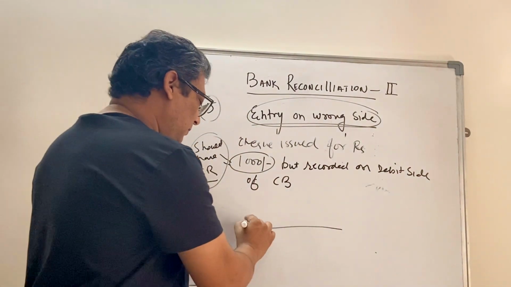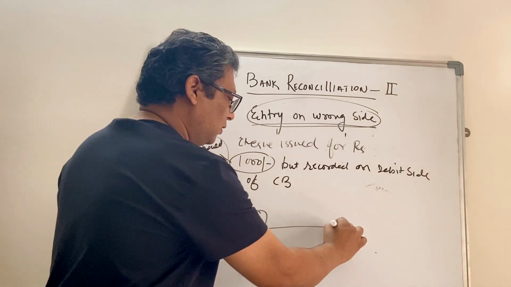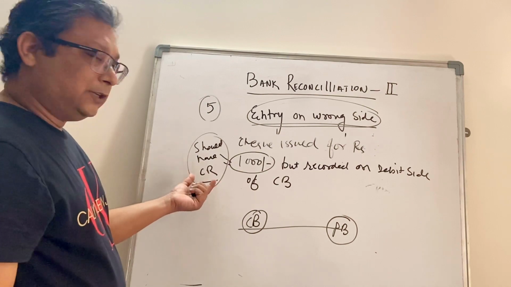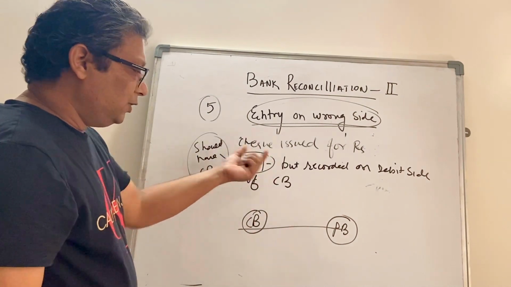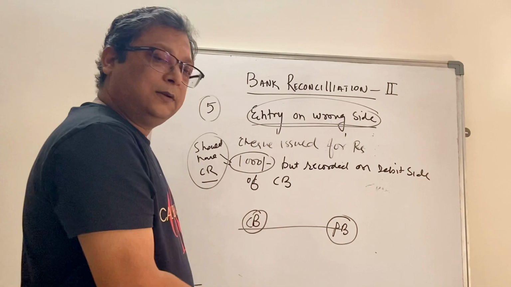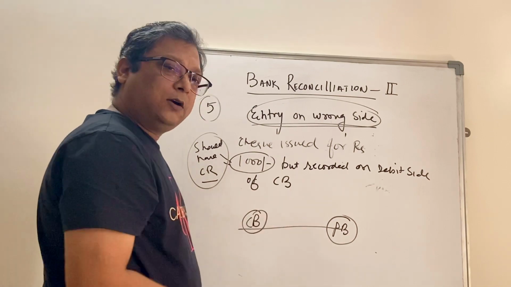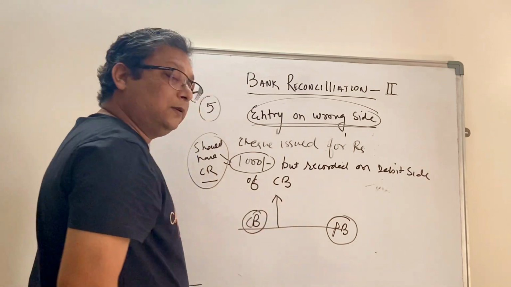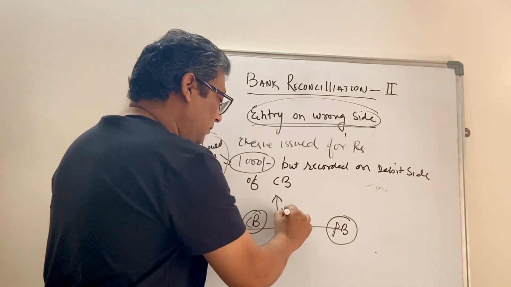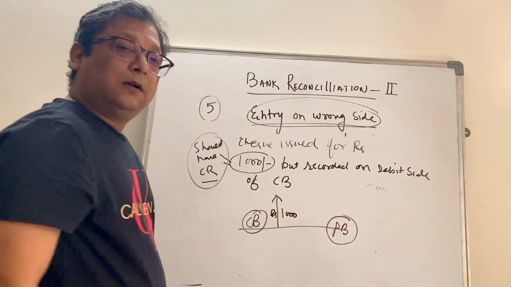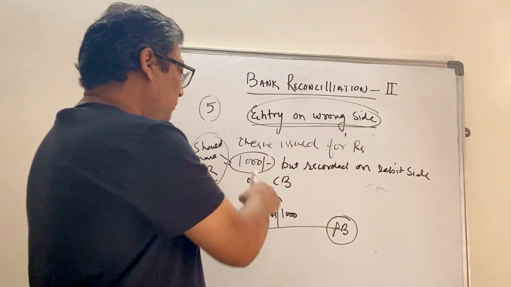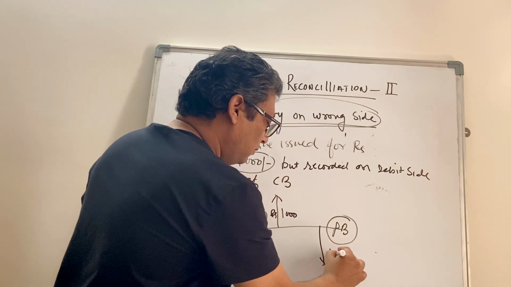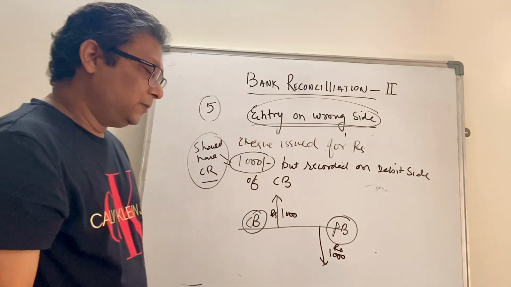Again, the line of balance, cash book on the left side, passbook on the right side. So what your cashier has done, when you issued the check, right? When you issued the check, it should have been on the credit side. So balance should have gone down. Rather, he has put it on the debit side. So in cash book, you have actually recorded this as a deposit of rupees 1000. But how will it be recorded in passbook? Because you have issued the check, passbook has actually reduced it by 1000, which is the actual scenario, right?